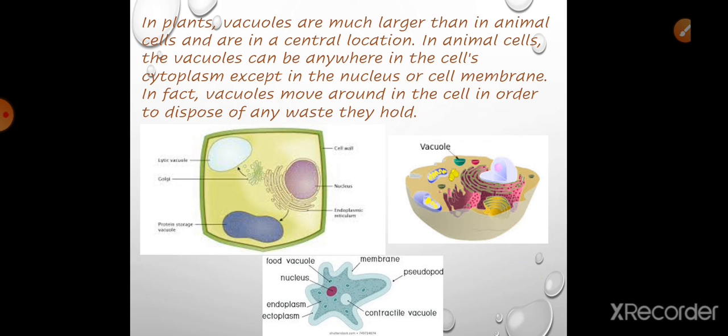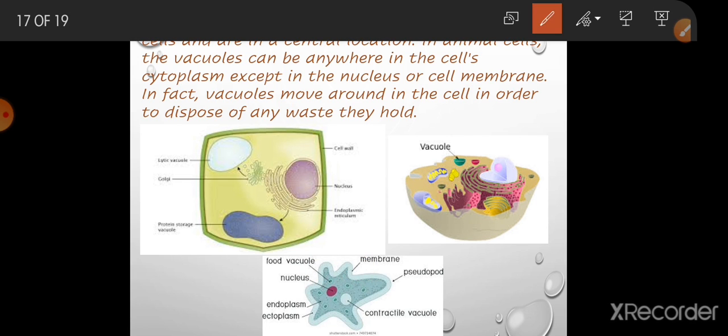See here, this is a plant cell, and here you can see the nucleus is present near the cell membrane, and this is the vacuole. Here there are two types of vacuole: one is the lytic vacuole and another is the protein storage vacuole. And when you see this animal cell, you can see that the nucleus is present at the center and the vacuole is so small. In amoeba, this is the vacuole, and it plays an important role.